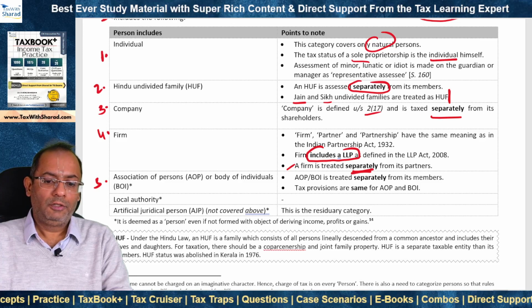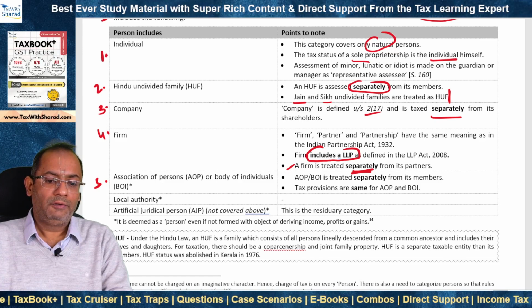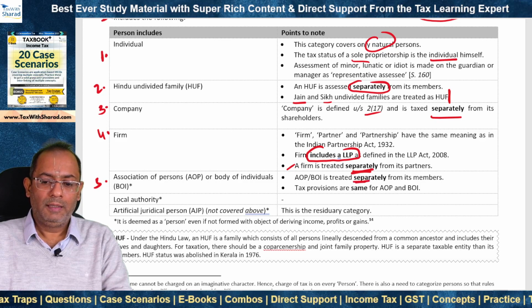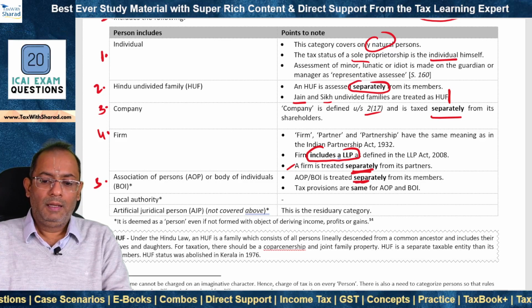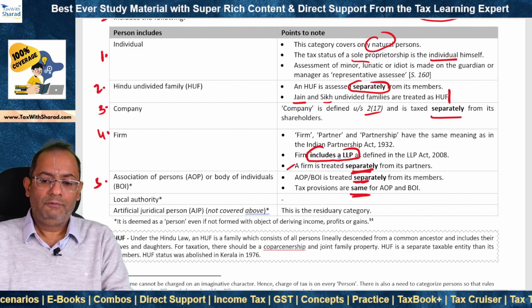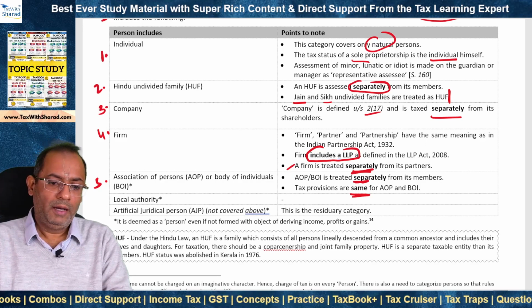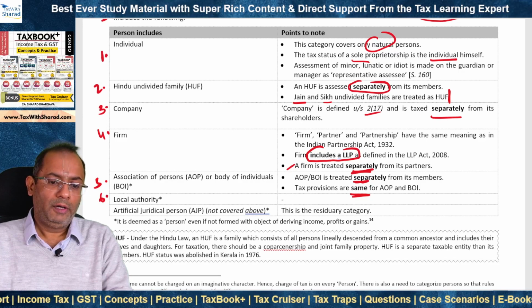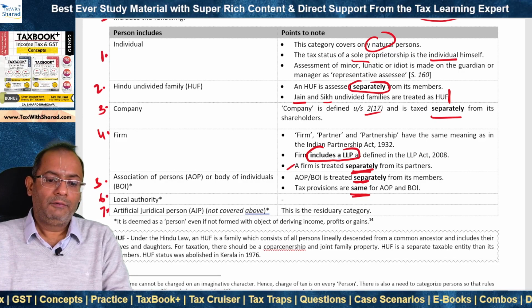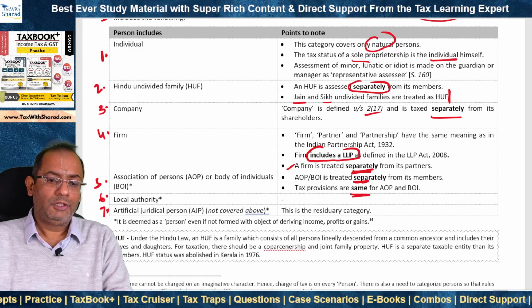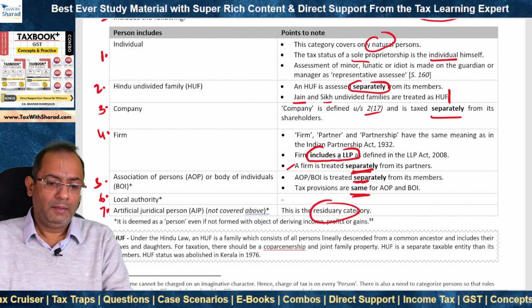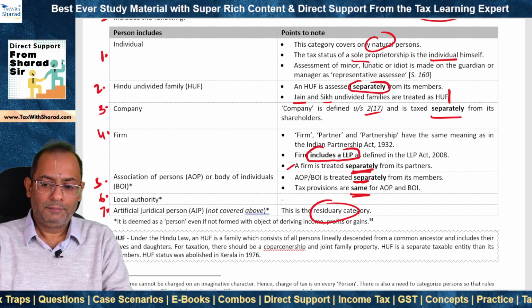AOP means Association of Persons. BOI refers to body of individuals. AOP or BOI is treated separately from its members, and tax provisions are same for AOP and BOI. 6th is a local authority. 7th, an artificial juridical person which is not covered under the above categories 1 to 6. This is the residual category.